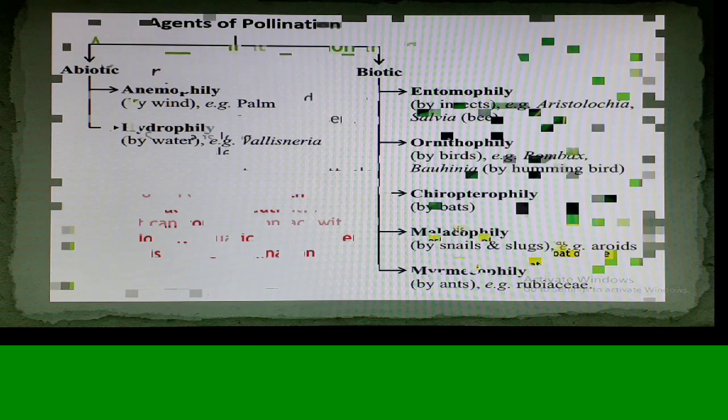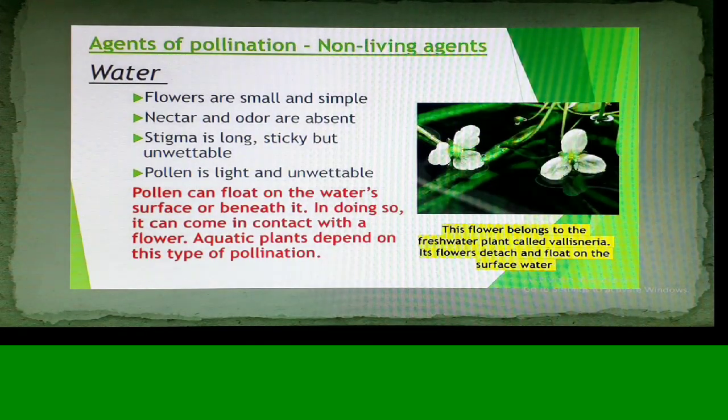myrmecophily is the best terminology given. To start with, we have water as the agent, and the various characteristics adapted by the flower are as follows.